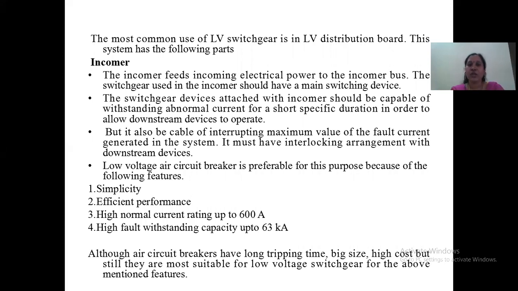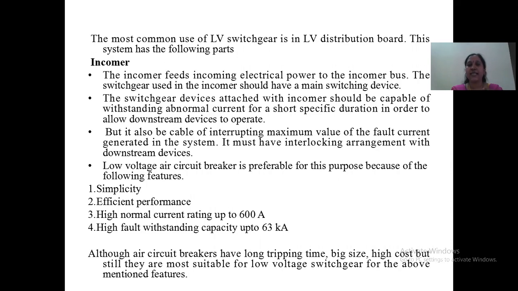So it must have an interlocking arrangement with downstream devices. Interlocking in the sense of a management type. It needs to manage itself. That is nothing but the interlocking arrangement. Low voltage air circuit breaker is preferable for this purpose because of the following features. So what type of switchgear it should have? One example is the low voltage air circuit breaker.